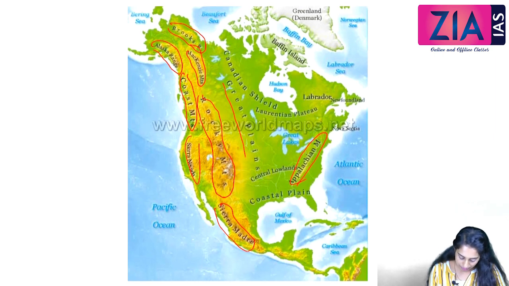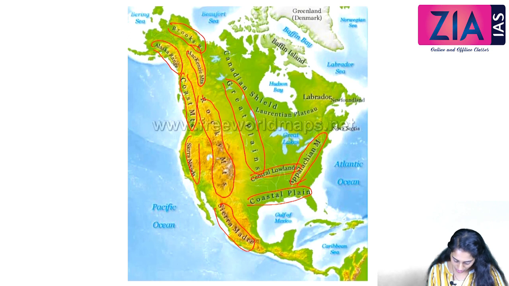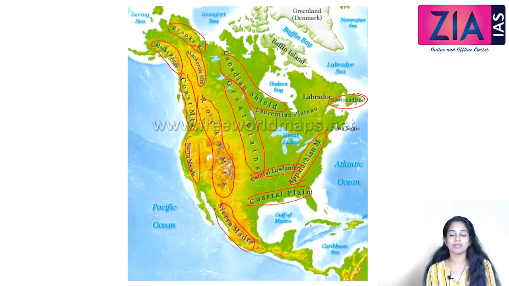Then we have the Great Plains, Coastal Plain, Central Lowlands, and the Canadian Shield. The Canadian Shield, as we know, belongs to the Pre-Cambrian era. A lot of mineral resources are found in the area of the Canadian Shield. Newfoundland, we already discussed. So that's all about the North American continent. We discussed two different states, Canada and the US. In the next part we'll talk about Mexico and Mid Central America.